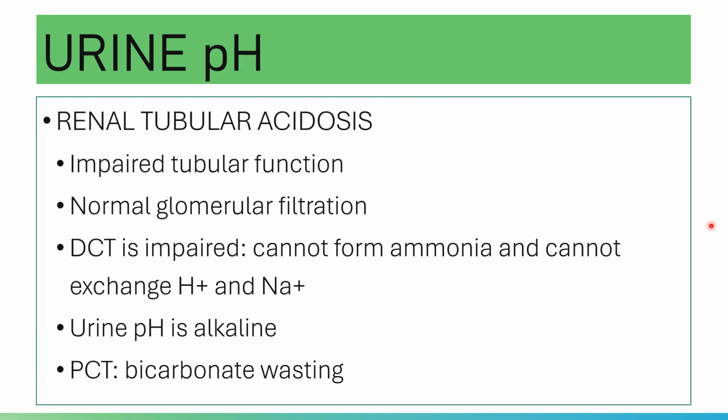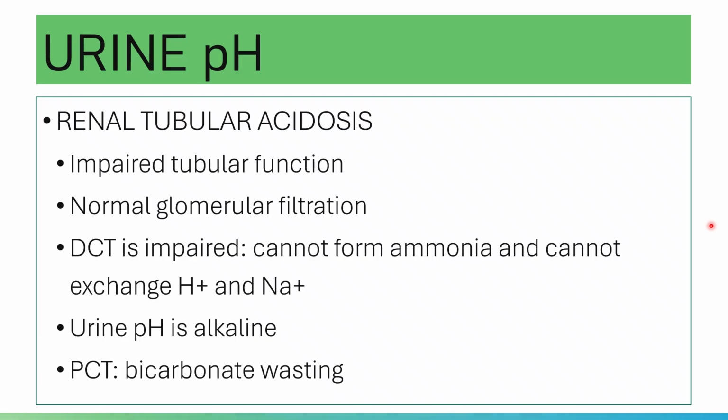In renal tubular acidosis, there is a normal glomerular filtration, but the problem is the renal tubules. Please note that your renal tubules normally produce reasonable amounts of ammonia.